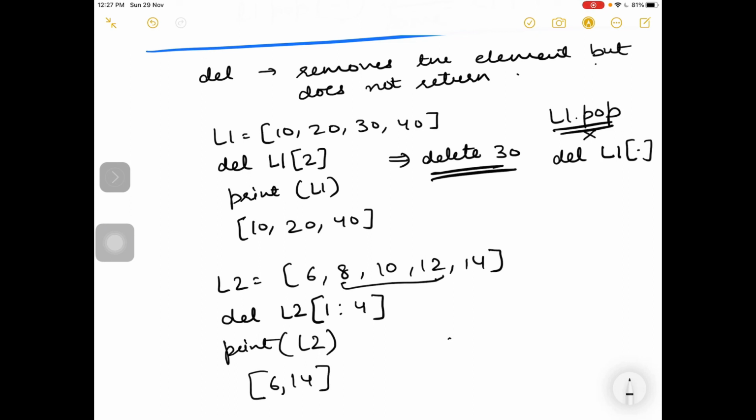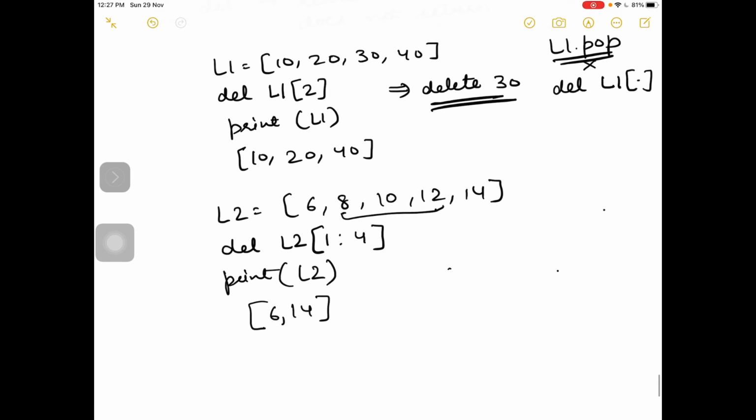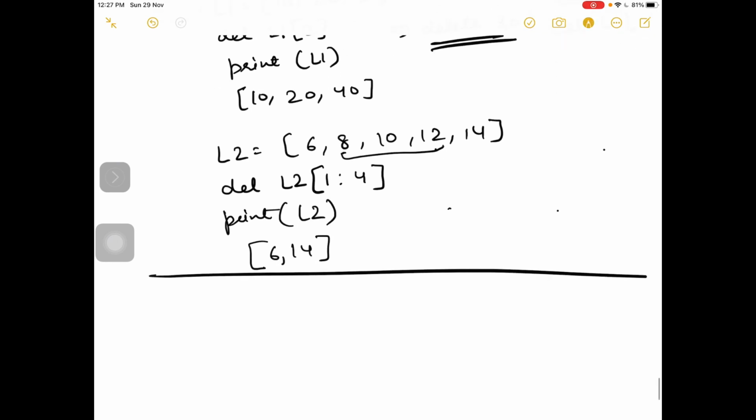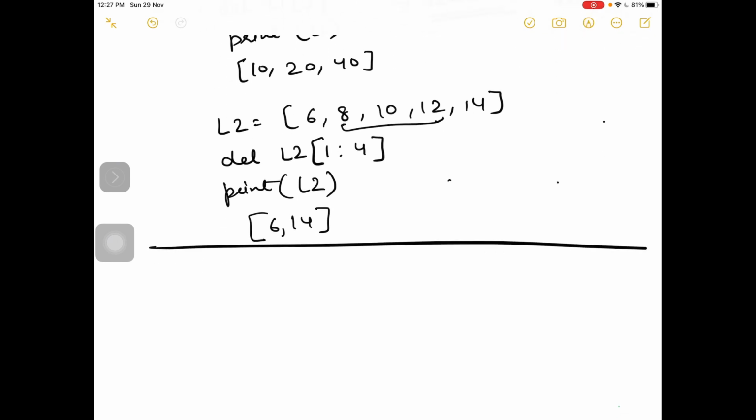So I think it is clear to you now, del and pop. These are very important functions. In class 12th or in any other Python programs, you will see that list is such an important sequence which you will use everywhere. There is not a single program I have seen where list is not used. So list is such an important topic.